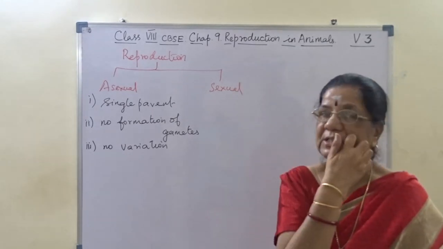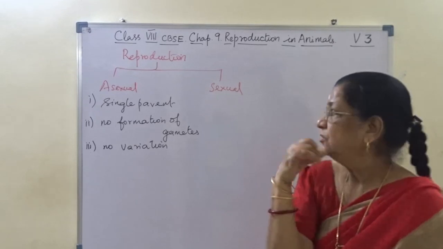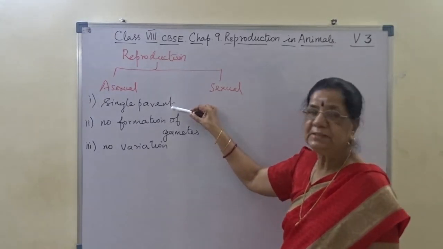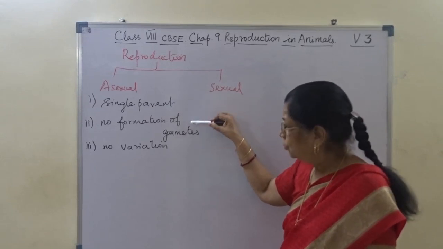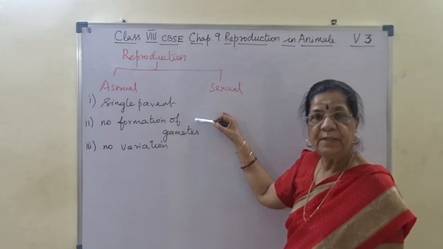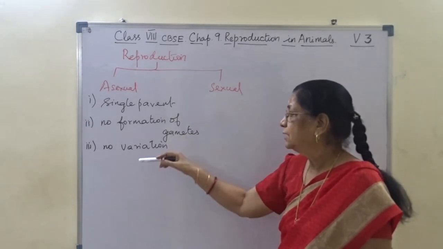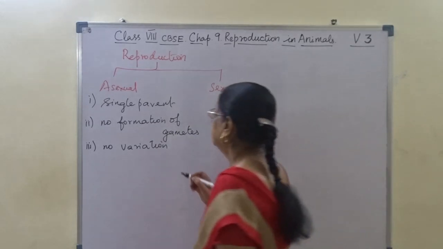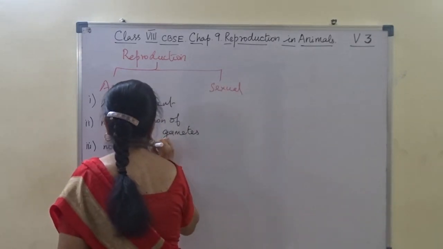Is it not? So that is variation. So in asexual reproduction, only a single parent is involved, no formation of gametes (gametes are sperm and ovum), and no variation will occur. That is the main characteristic feature.